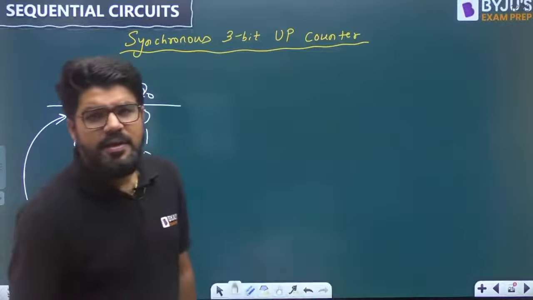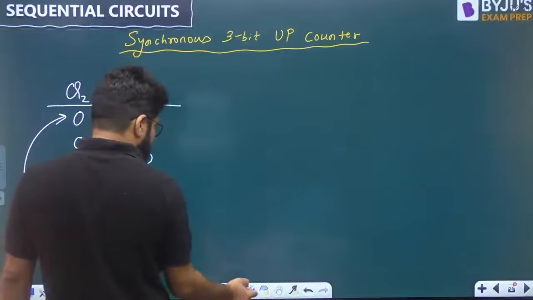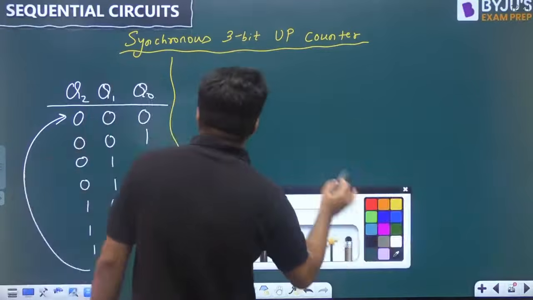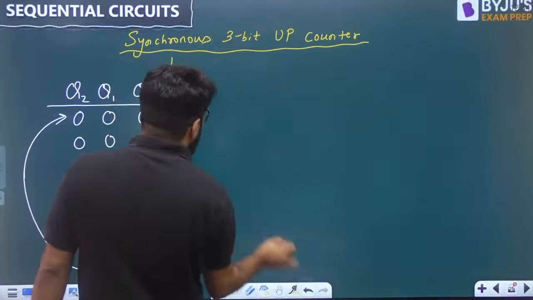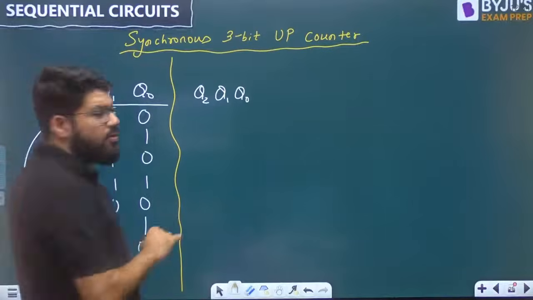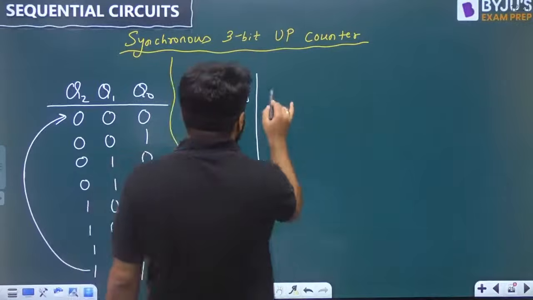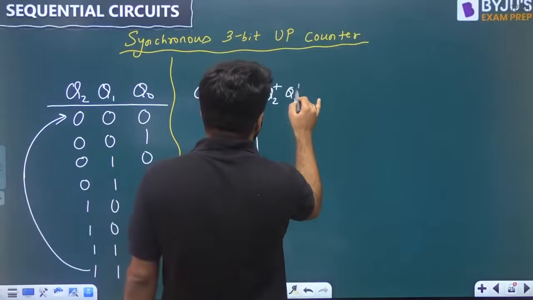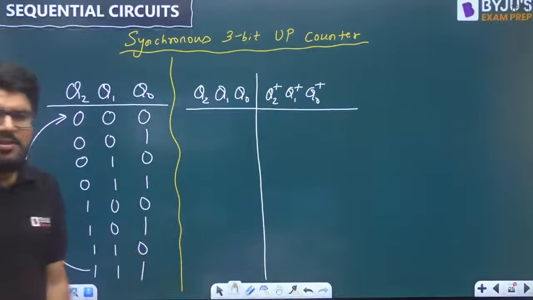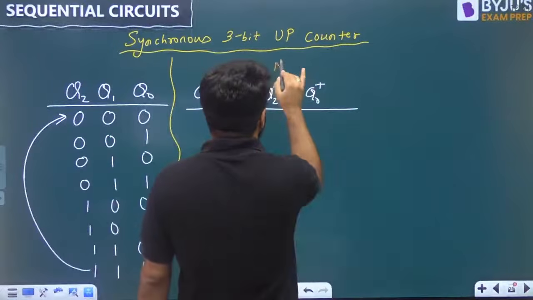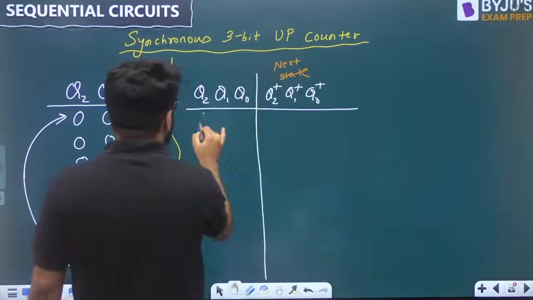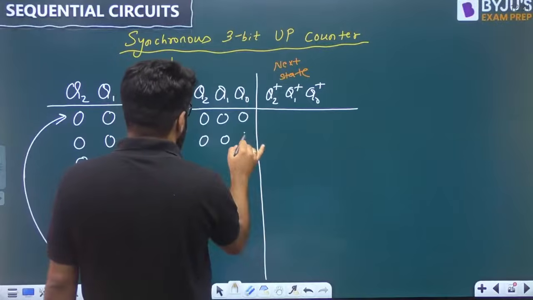Now, let us make the transition table, the next state table. For the transition table I need the current values. Since I'm using 3 bits, let us design using T flip-flops, or you can design even using JK flip-flops. I have Q2, Q1, Q0, then Q2 plus, Q1 plus, Q0 plus. As we know, these are the next state. This is what I'm writing as the next state for a corresponding given state. So what can be the corresponding given state? For 3 bits, I will write down all combinations once again.